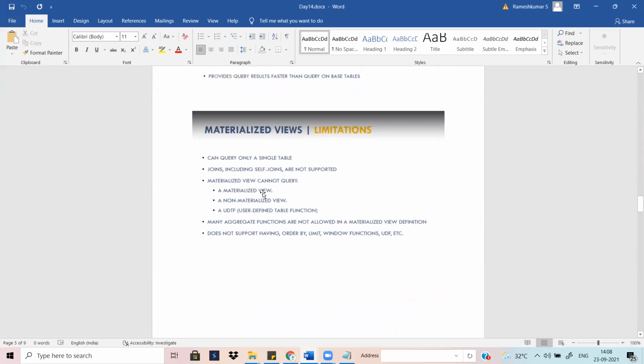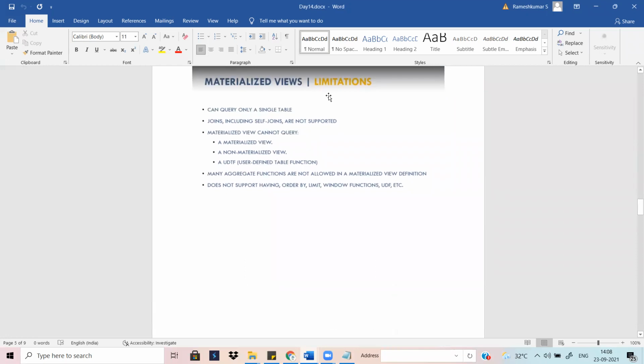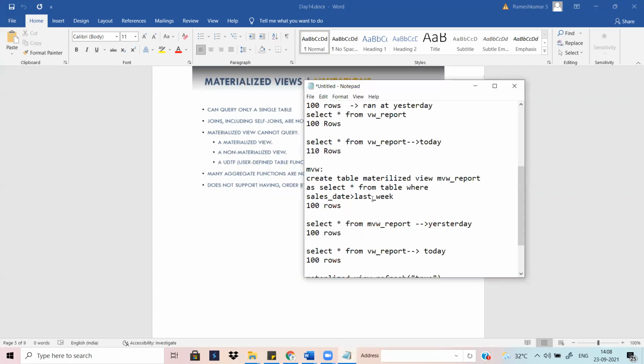Okay. There are some limitations. What are the limitations of the materialized view? It is mostly preferable if you are using only a single table. With multiple complex joins or self joins, it is not supported at all. What I'm telling you is, you are directly fetching one table, select star from it, but instead you are putting a join with another table.